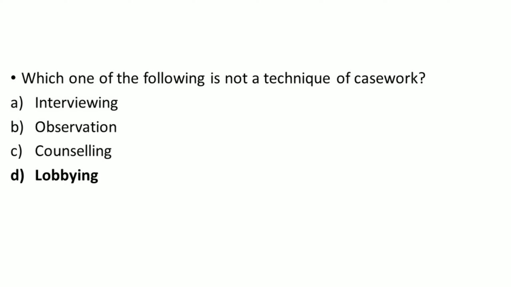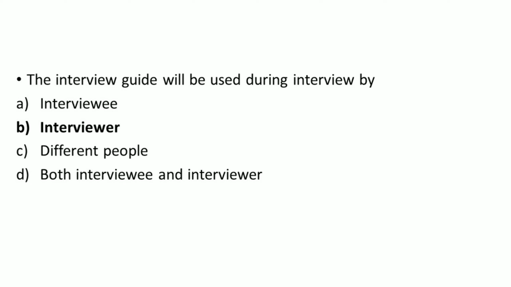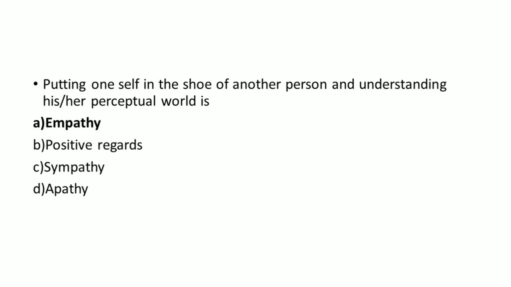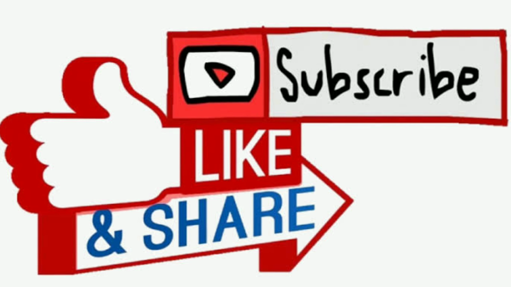Next one, which one of the following is not a technique of casework? Right answer option D, lobbying. The interview guide will be used during interview by, right answer option B, interviewer. And the last question, putting oneself in the shoes of another person and understanding his or her perceptual world is, right answer, empathy.